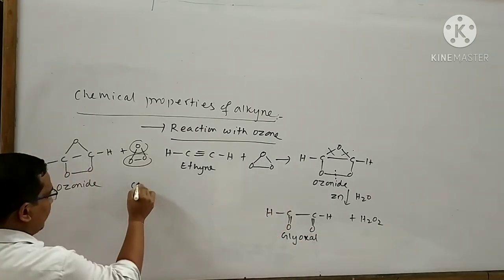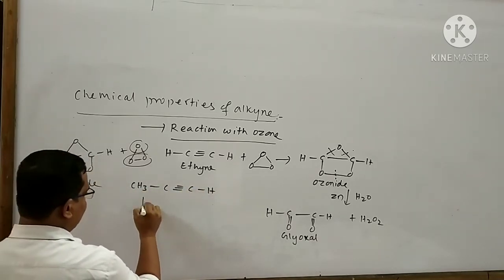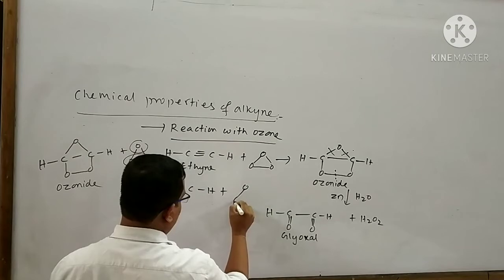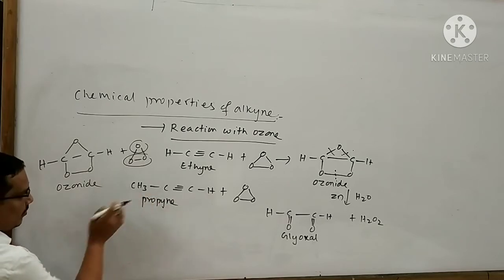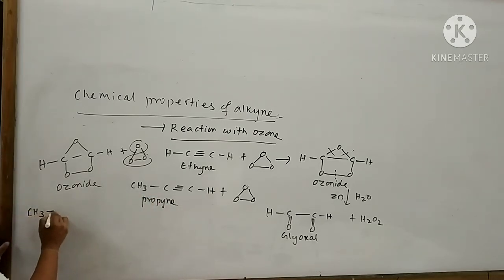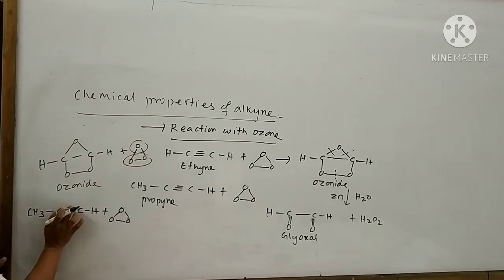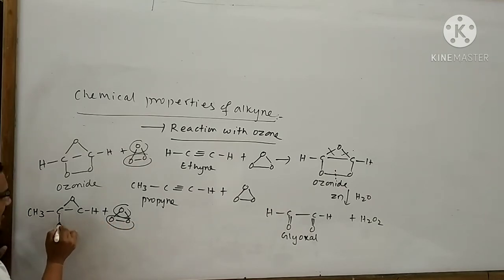Similarly, take another example, CH3 bond C triple bond C bond H. The name of this reactant is said to be propyne. Now, propyne is subjected to reaction with ozone like this. I want to do some rough work for this reaction like this. CH3 bond C triple bond C bond H. It is subjected to reaction with ozone like this. At first, I will break this bond and attach this part with these two carbon atoms like this. Again, I will break this bond and attach this part with these two carbon atoms like this.